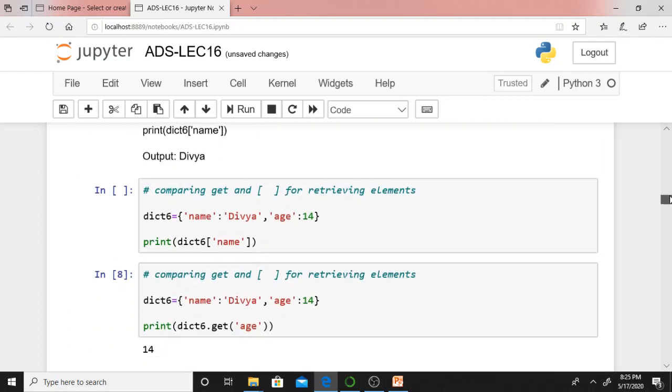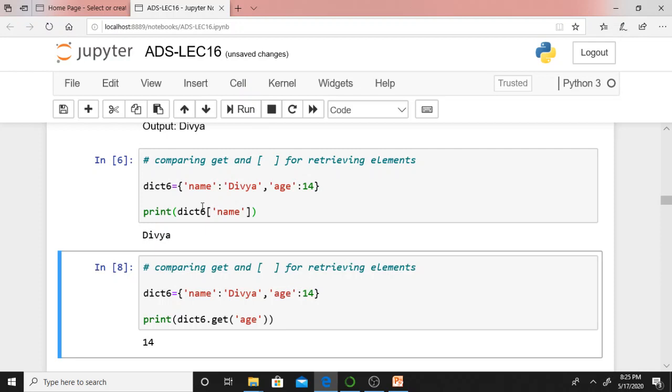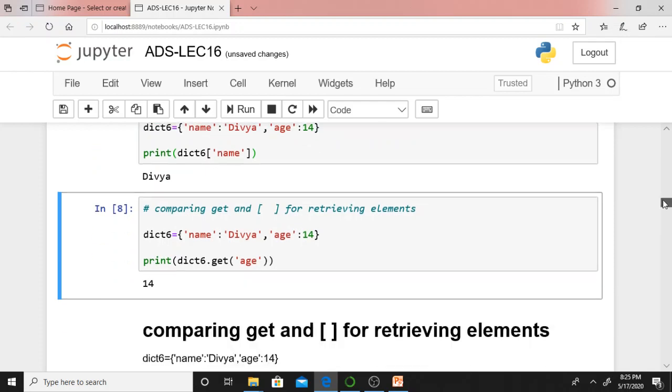Even we can compare. You can access the elements. You can retrieve the elements by using the get method or square brackets. Here what am I doing? This is dict 6. Name is the key. I'm keeping the key inside square brackets. Therefore, what will you get? Divya, isn't it? It is a simple one.